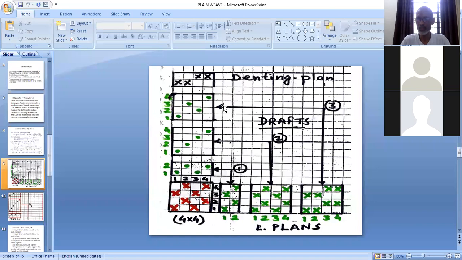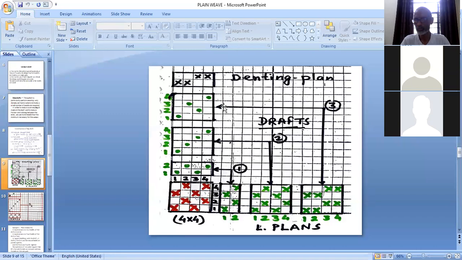Different air gap की reeds आती है, उस पर भी depend करेगा. And what is the diameter of yarn? What is the count of yarn you are using in the warp? That will also influence denting order. But in general cases, we are emphasizing on weave. What type of weave is used? Accordingly, we are using denting plan.